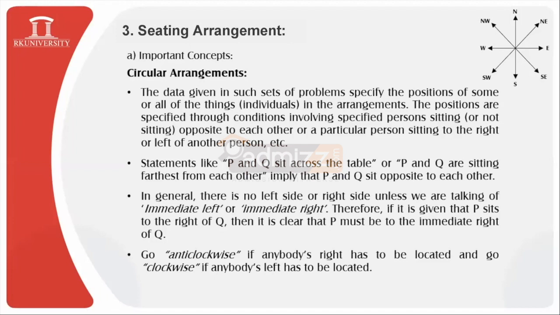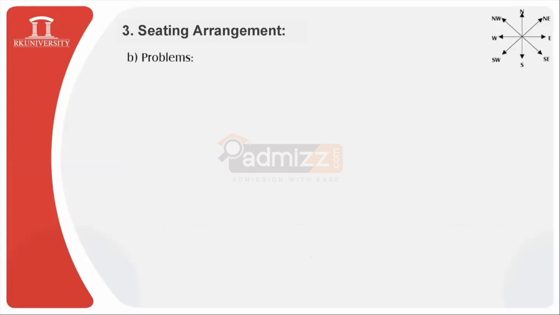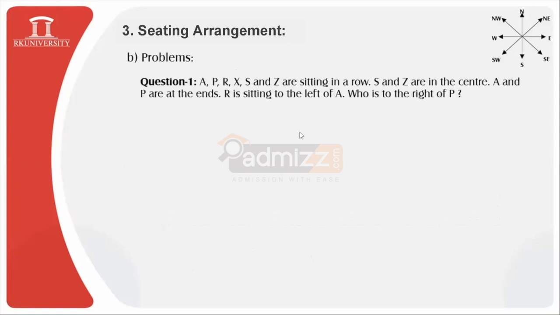Then now we will proceed with the simplification of problems based on seating arrangement. So starting off with the very first problem. For the sake of simplicity to students, I have kept this compass located right at the top right corner of the screen, which will guide you with the simplification. So coming back to our problem, question 1.